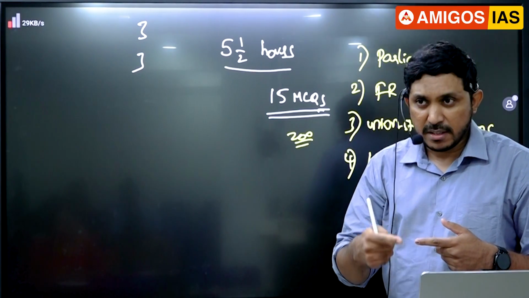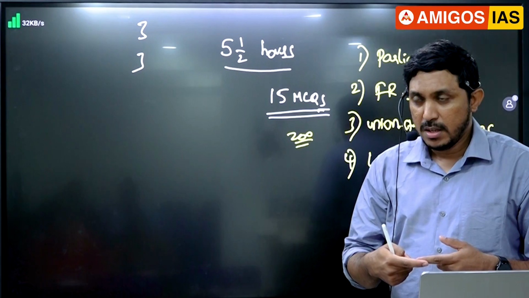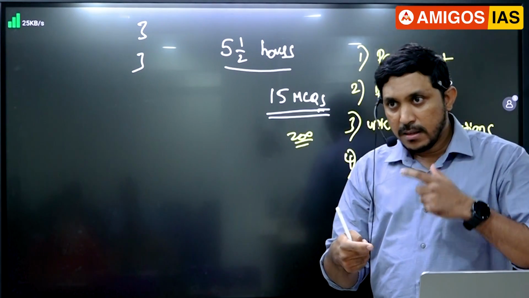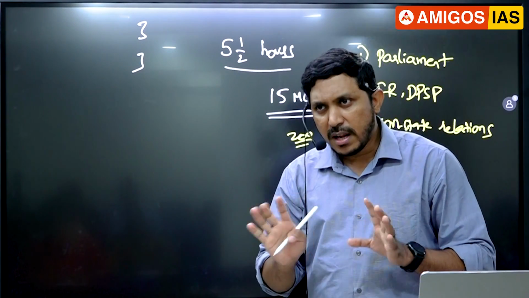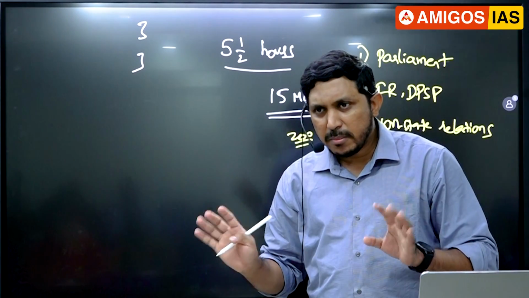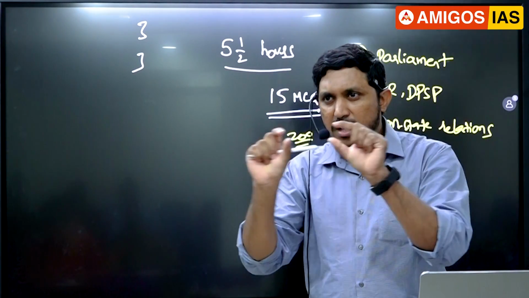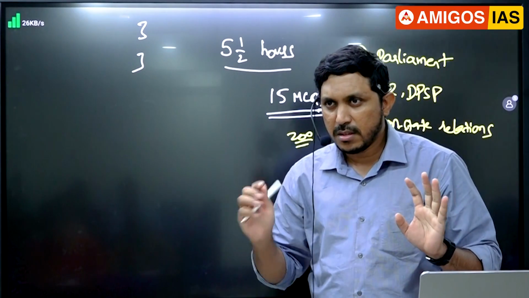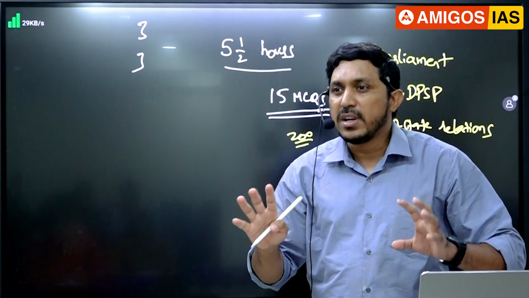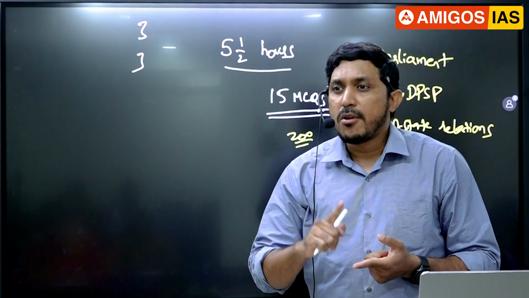Metropolitan area committee, district planning committee. So make sure you read about DPC and Metropolitan Area Committee for last-minute revision. Just don't go in depth. Just know what the body is, which article, and what its mandate is. That's it. What is the composition of the District Planning Committee and Metropolitan Area Committee.